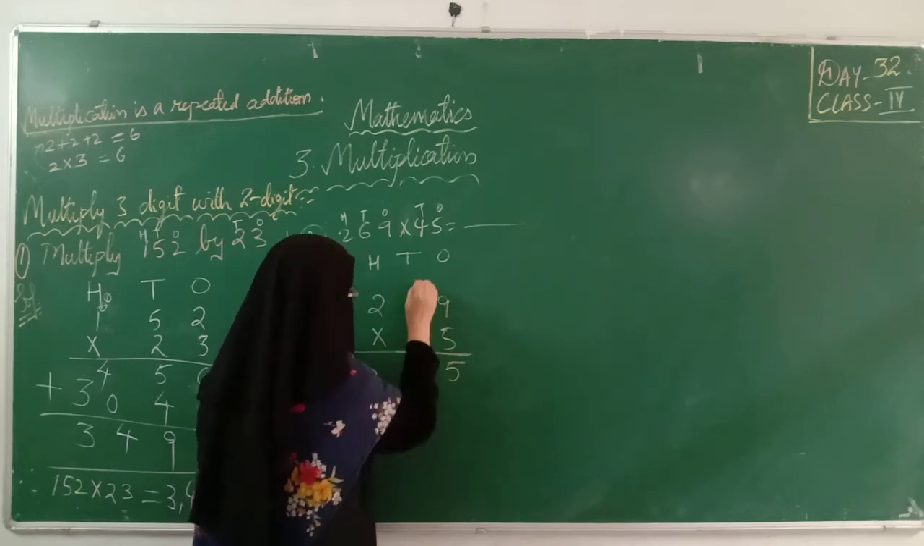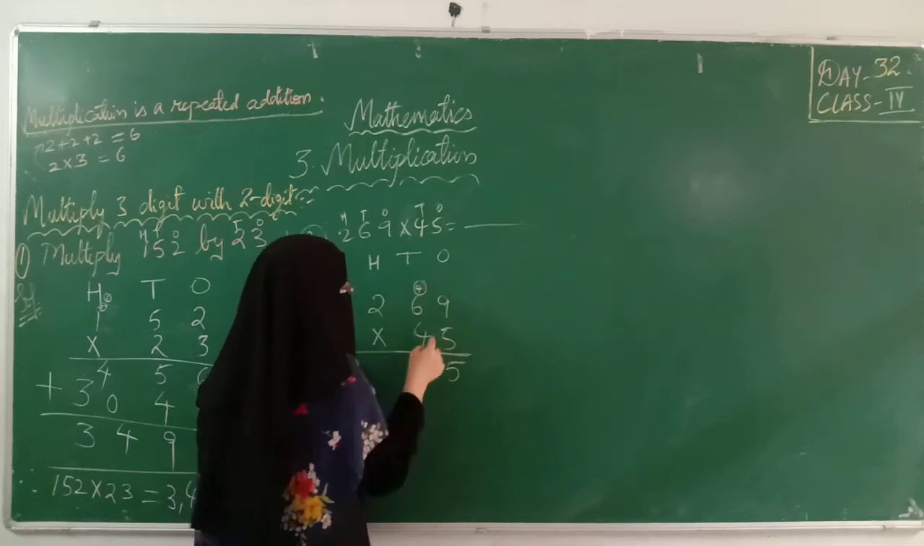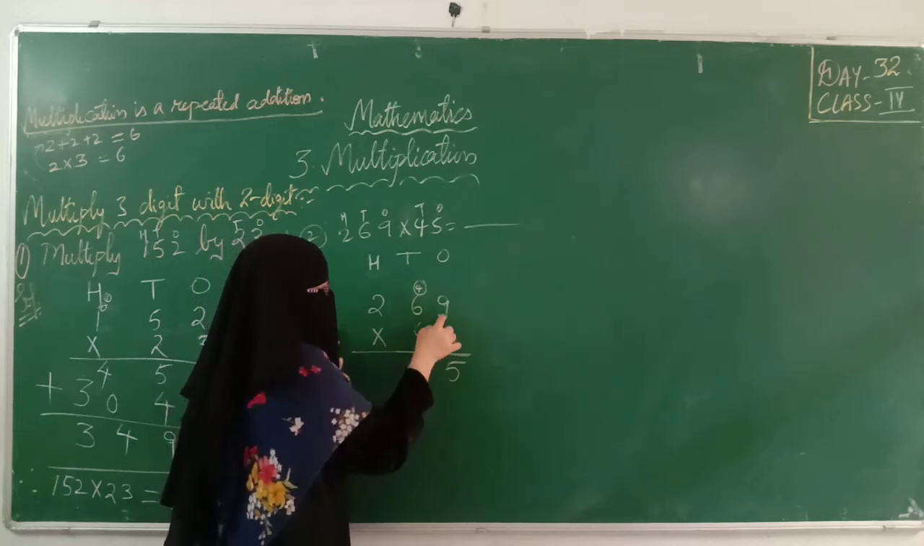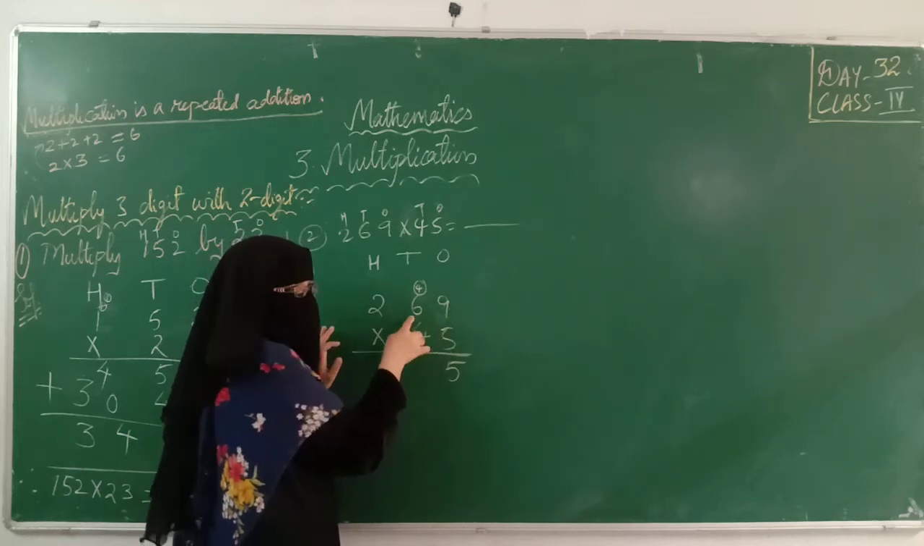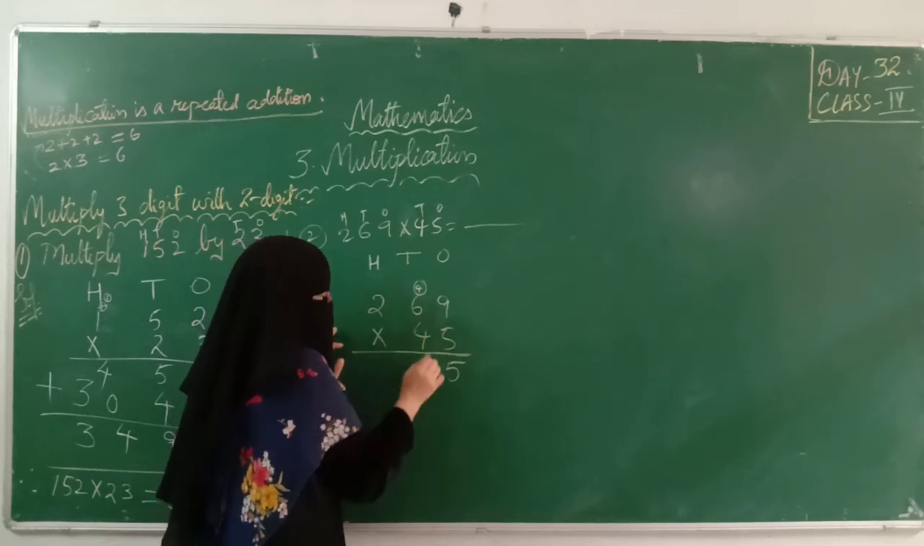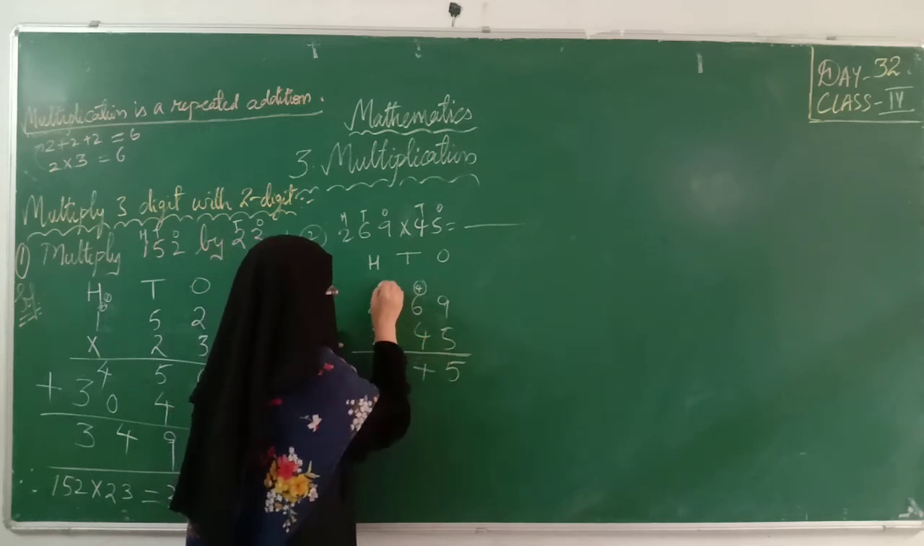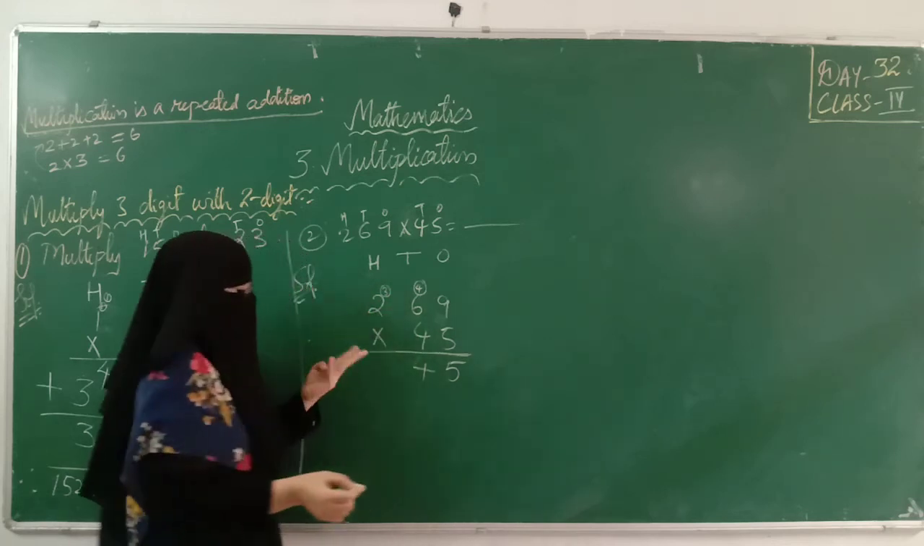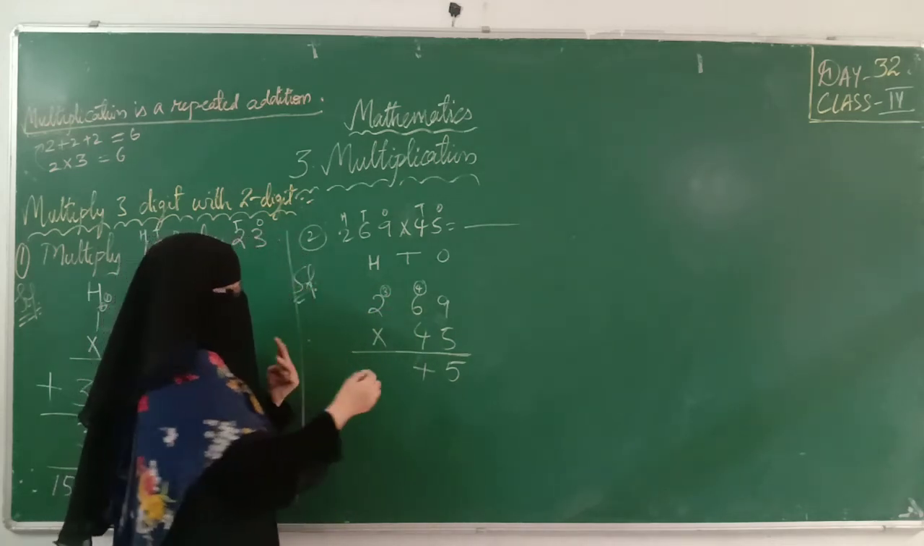Okay, 5 sixes are 30. Right, first we have to multiply 5 with 9, next 5 with 6. 5 sixes are 30. 30 plus 4, 34. 4, 3 carry. 5 twos are 10. 10 plus 3, 13. Directly I am writing 13. Why? Because we are not having any more digits.